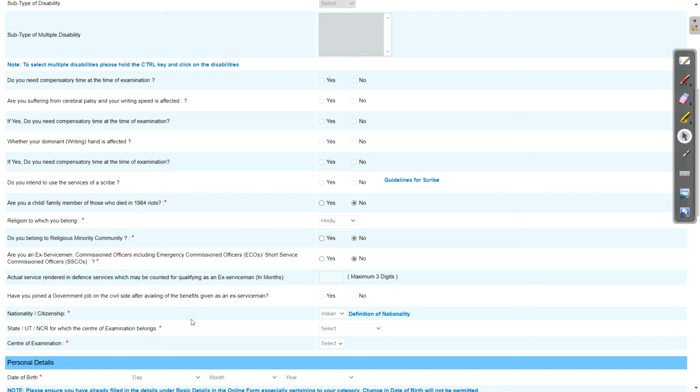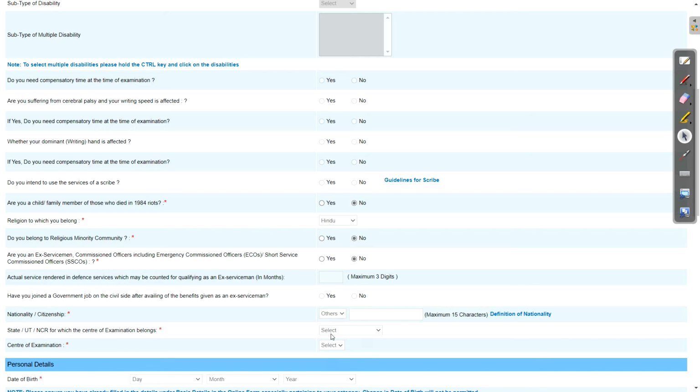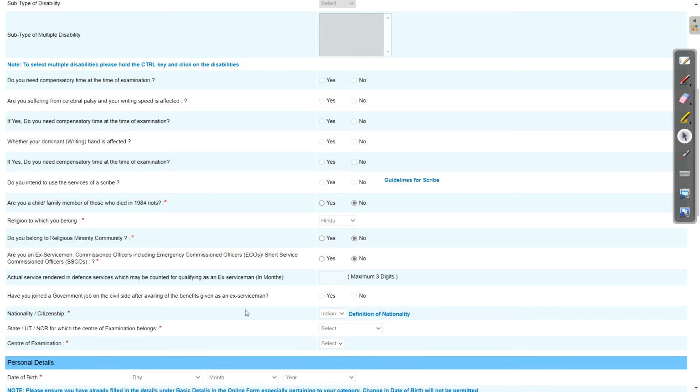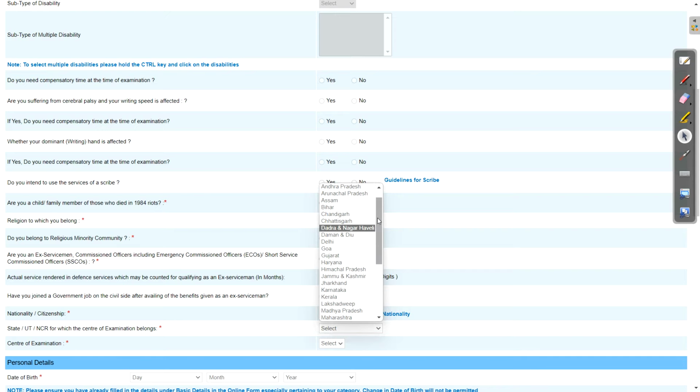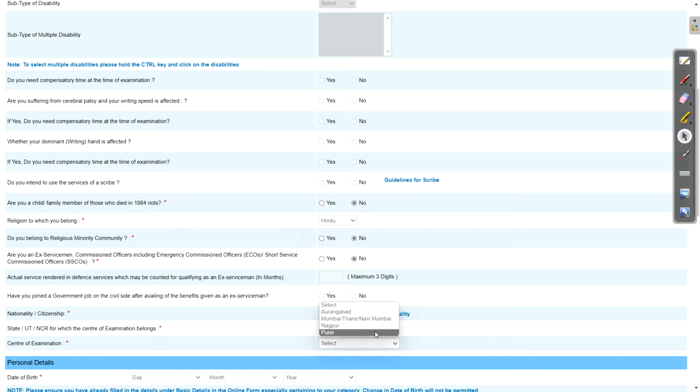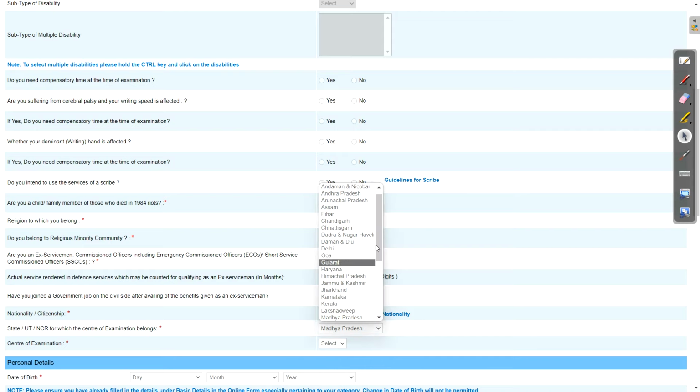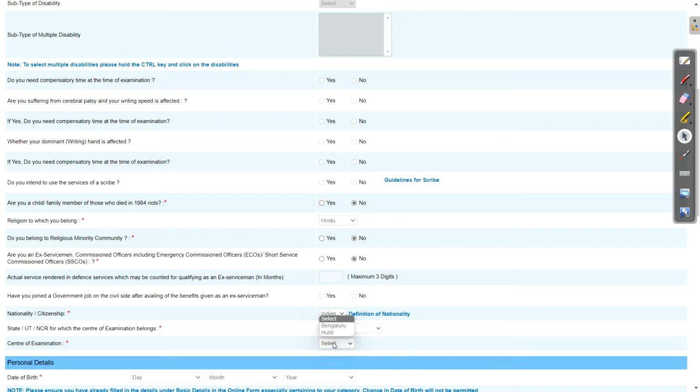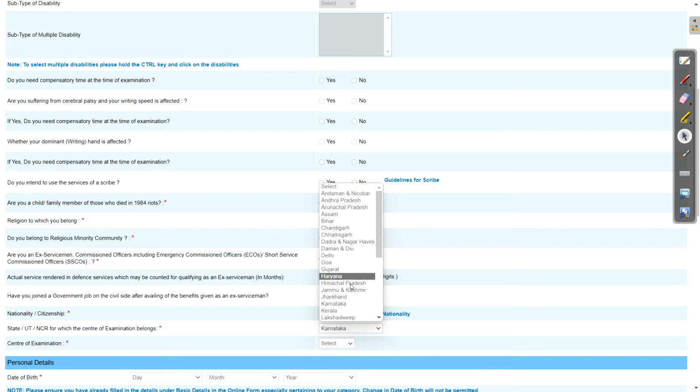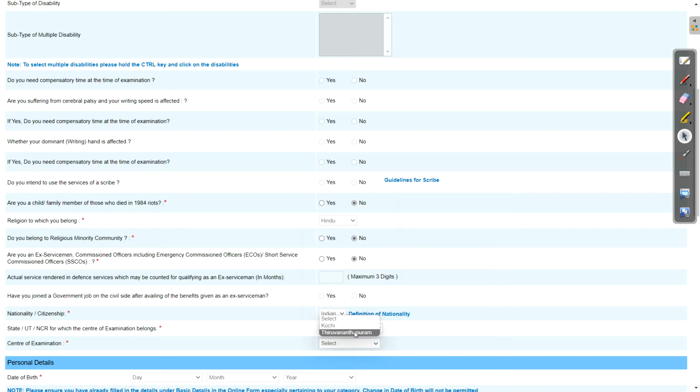Then citizenship, okay, Indian. If you are not, you can select other, okay, that you can mention. Then your state, now here is very important, just select your state for your examination. Okay, then you will get here the exam center list. So you can see for Maharashtra only 4 centers are there. Okay, likewise for every state you can see the centers. For Madhya Pradesh also Bhopal is only there. Okay, so likewise you can see other centers. For Karnataka, Bangalore and Hubli. For Kerala it is Kochi and Tiruvannamalai.